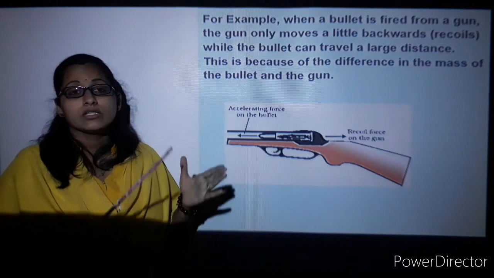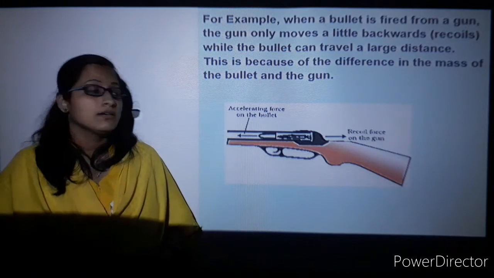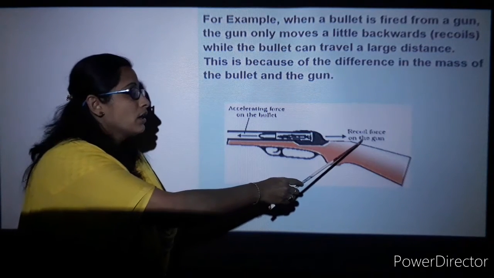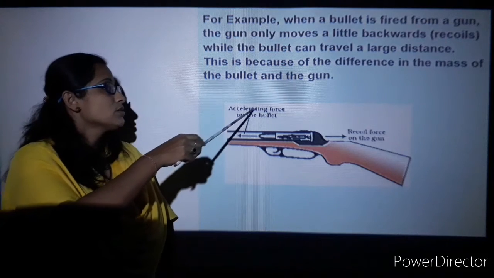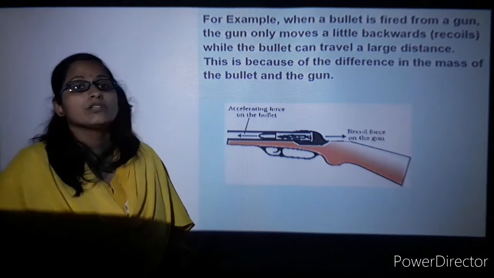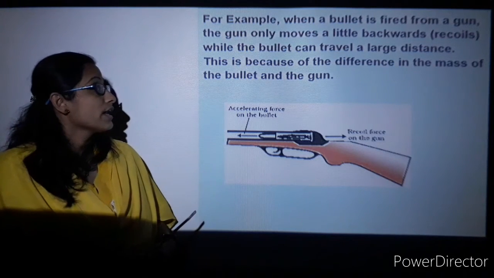This is because of the difference between the mass of the bullet and the gun. When you trigger it, the bullet moves faster, so the accelerating force on the bullet makes it move over a longer distance. So coming to the next slide.